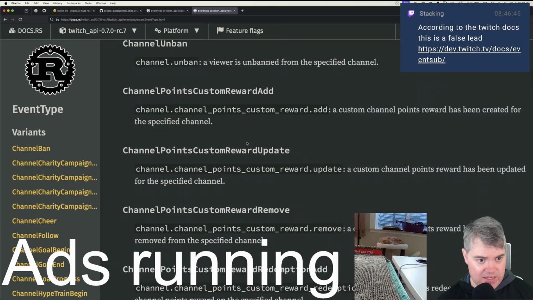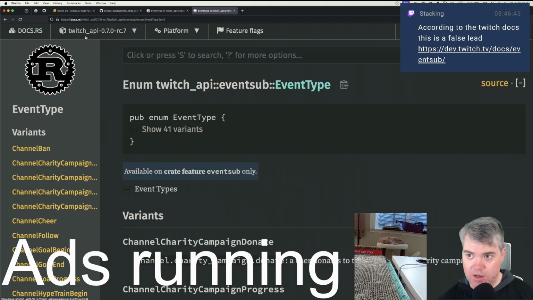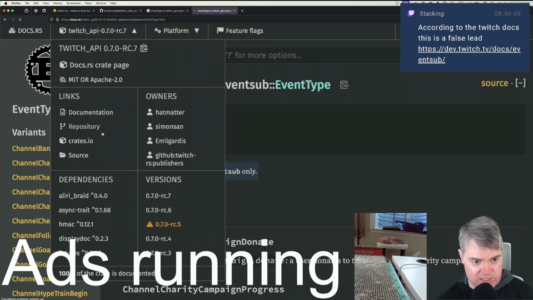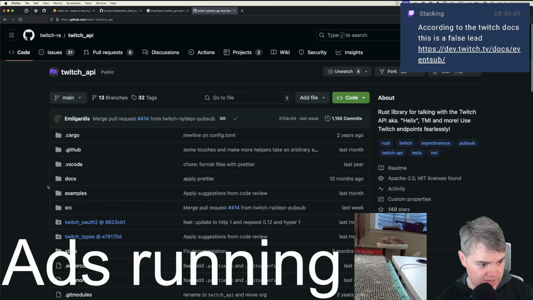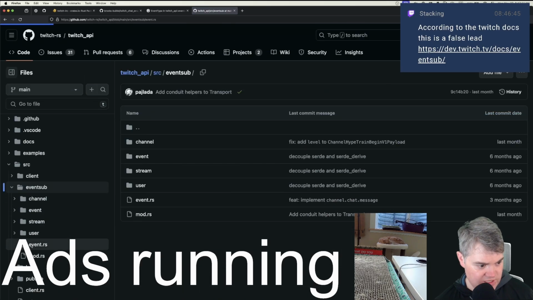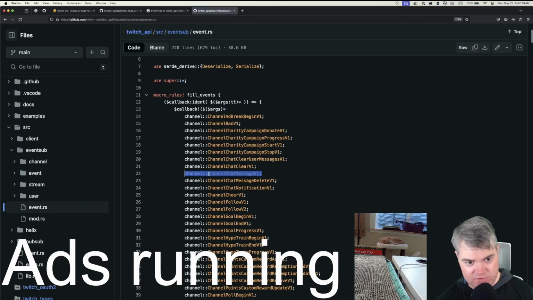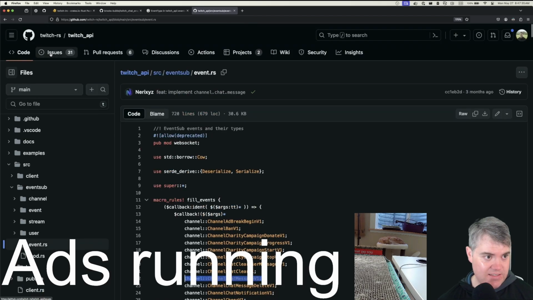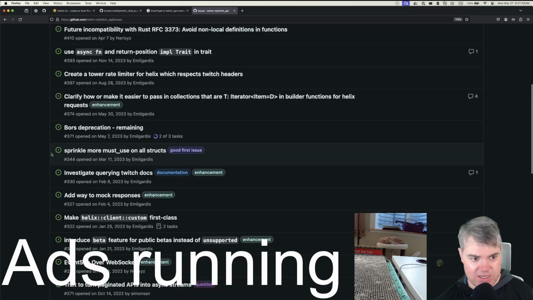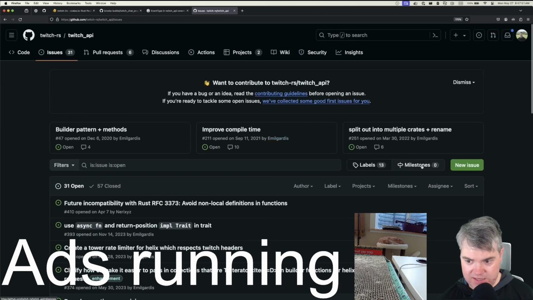I think that this application hasn't done it, but what we have noticed, so this is EventSub enum event type. If we go to their repository, I believe in the main branch, EventSub, oh, was it just event? Yes. Channel chat message v1 is in here. So it's not been released yet. It's going to be released soon, but it's not available yet. And sometimes it can be pretty hard to see, like, okay, they have the new milestone.